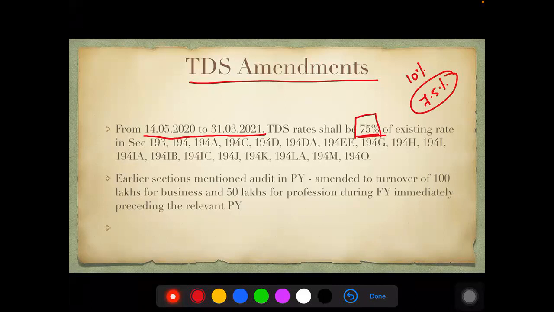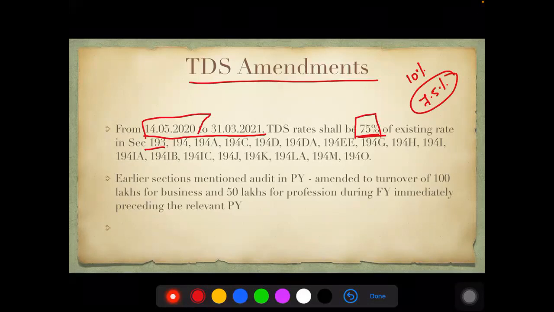This is applicable for all these sections, okay? Your 193, 194, dividend, 194A, C, D, DA, EE, GH, IA, IB, IC, JK, LA, NO. All of these sections. So basically the sections which are not there would be 192 and 194N. Yes, those are predominantly the sections where this does not come. Please remember for your calculation purposes also, they will specify the date 14th May 2020. You have to remember this as far as your TDS is concerned.